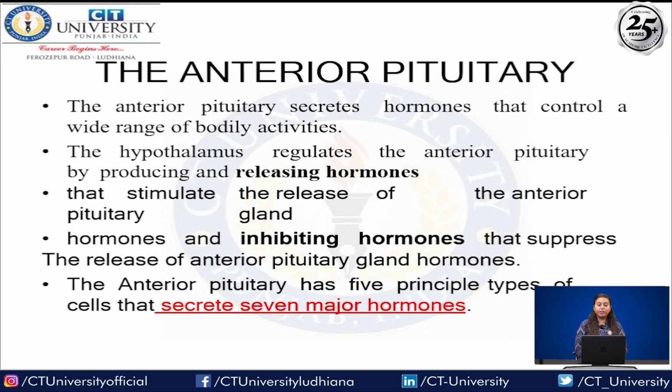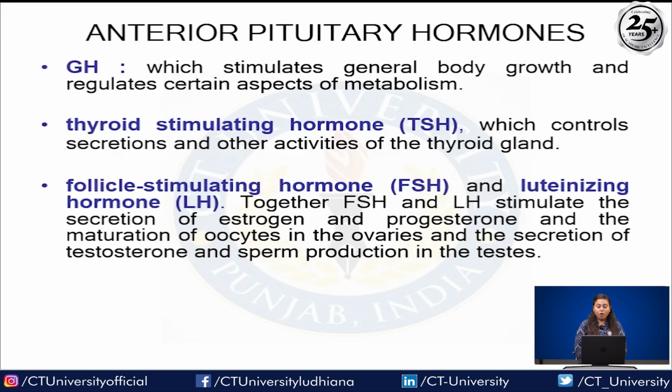Next is anterior pituitary. The anterior pituitary secretes hormones that control a wide range of bodily activity. The hypothalamus regulates the anterior pituitary by producing releasing hormones, which stimulate release of anterior pituitary hormones, and inhibiting hormones, which suppress release of anterior pituitary hormones. The anterior pituitary has 5 principal types of cells that secrete 7 major hormones. So these are the 7 hormones. First of all, GH. GH means growth hormone, which stimulates general body growth and regulates certain aspects of metabolism. TSH means thyroid stimulating hormone, which controls secretion and other activities of the thyroid gland.